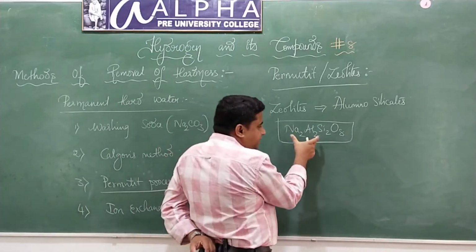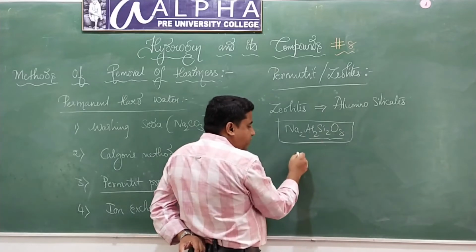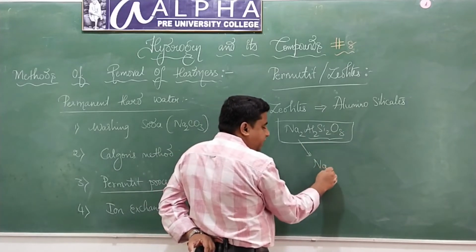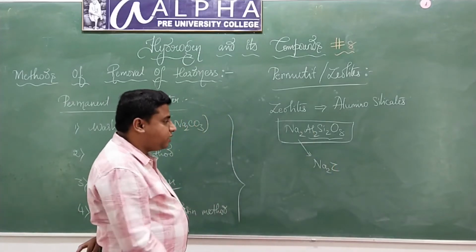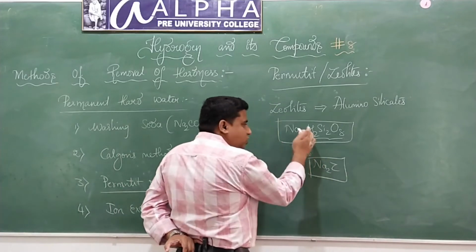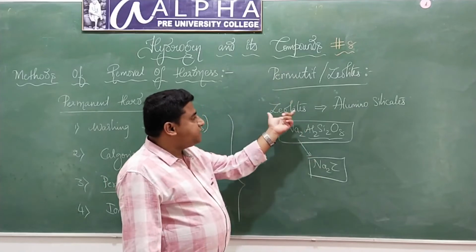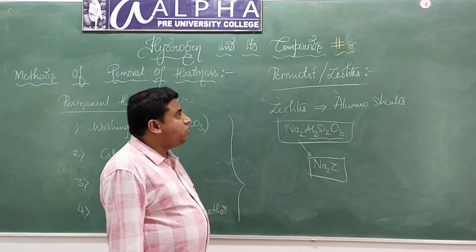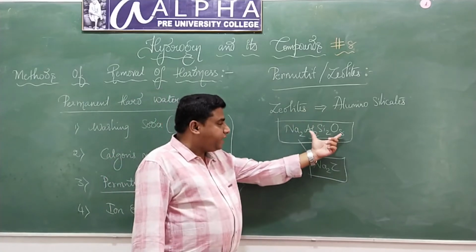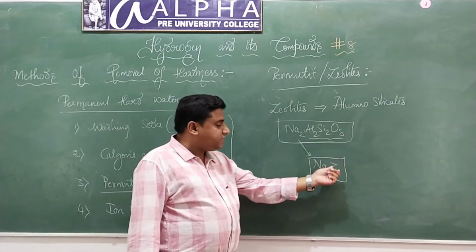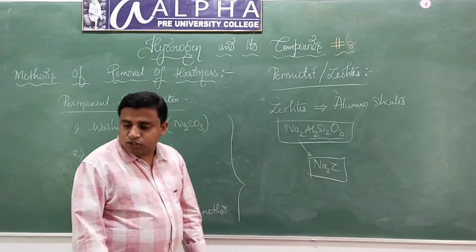Can I represent this Al2 Si2O8 as Z? Therefore the formula gets reduced to Na2Z, where Z is Al2 Si2O8. Instead of writing the full formula, I'll use this formula. So what are zeolites? Zeolites are aluminosilicates. And the formula for permutate is Na2 Al2 Si2O8. I have taken Al2 Si2O8 as Z. Therefore now the formula will be simple. It is Na2Z.